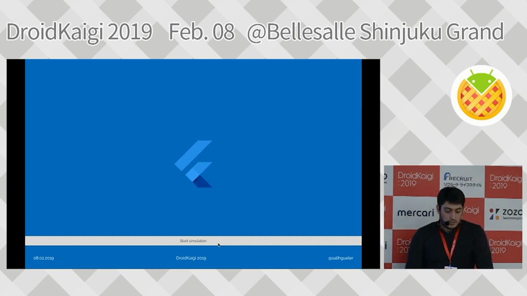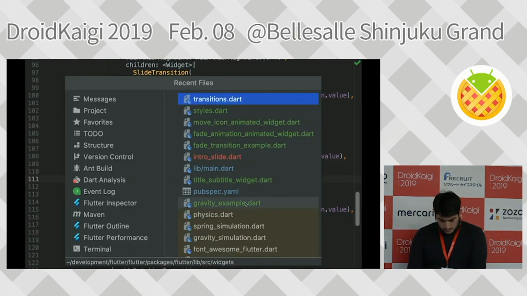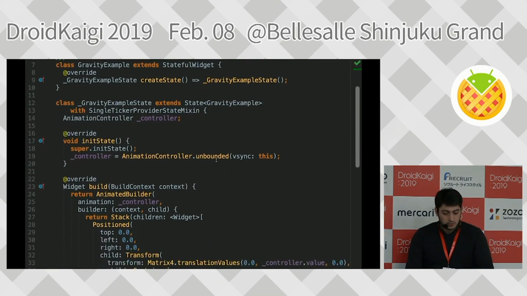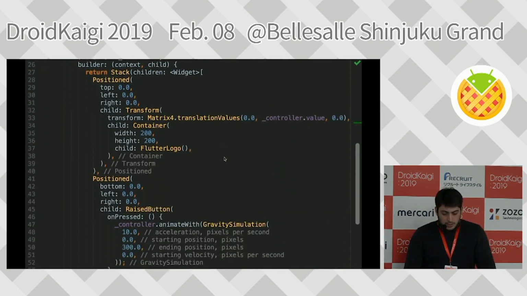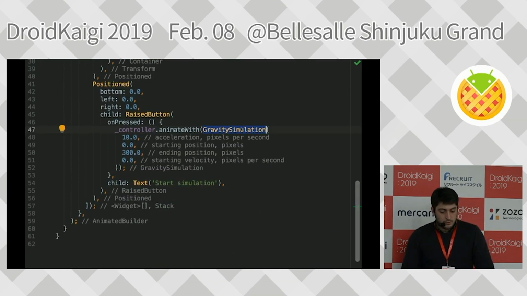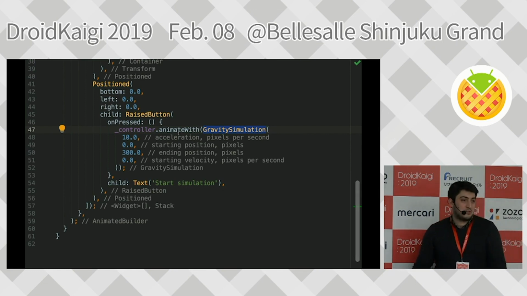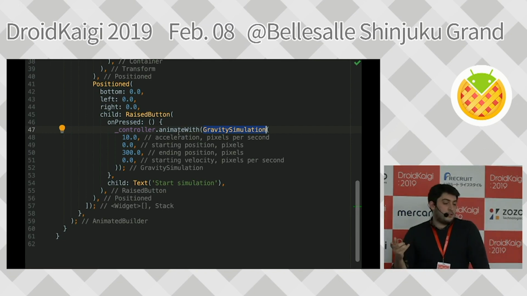So what we did for this animation is, I created an animation controller without the time constraint. I said unbounded, so it's not bound to anything. And what I did here is, I said animate with gravity. Gravity simulation works with Newton's second rule of motion. So I'm not going to explain this. It's F equals ma. And we give an acceleration. And according to the acceleration that we have, it applies this rule until the endpoint that we provide.